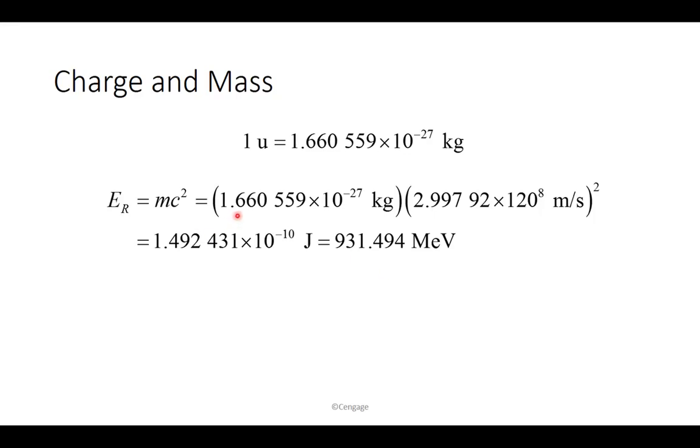So that tells you 1 U, which is equal to these many kilograms, is also equal to this much mega electron volts divided by c squared. That's the c squared that comes from the other side.